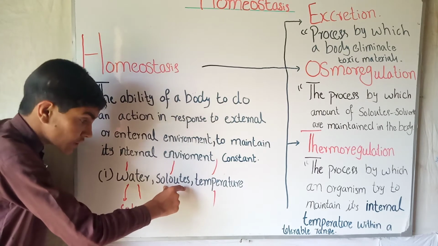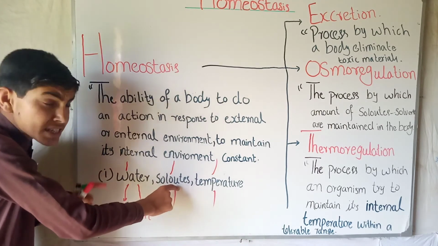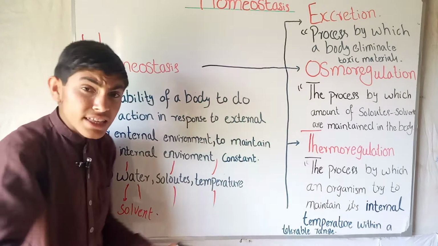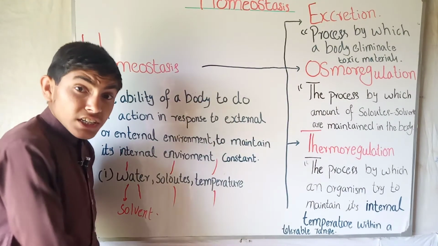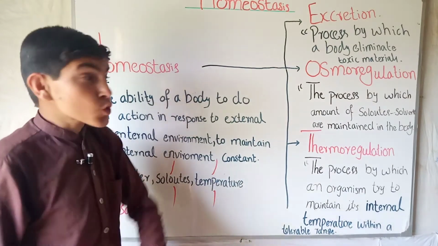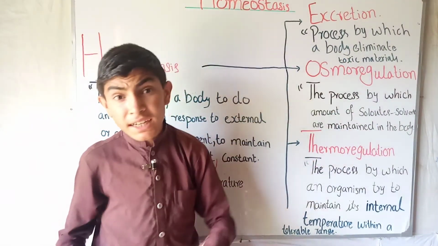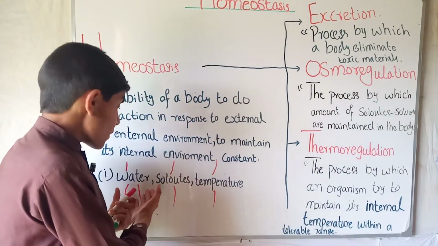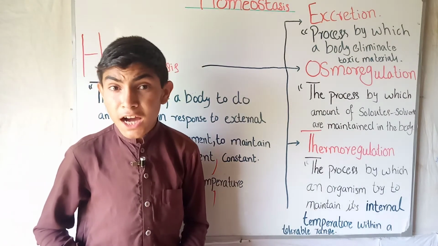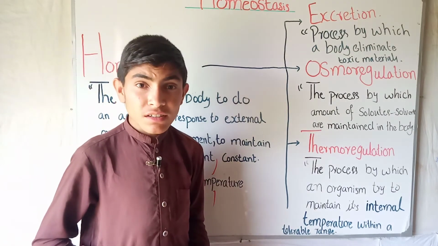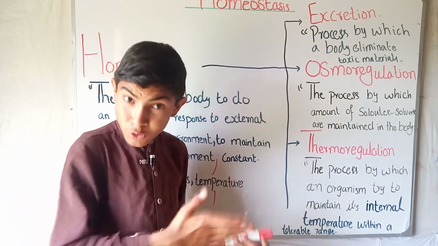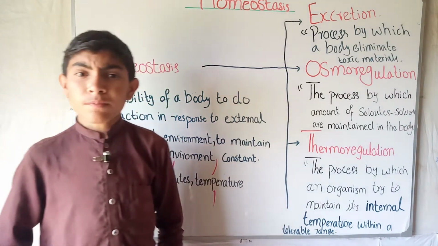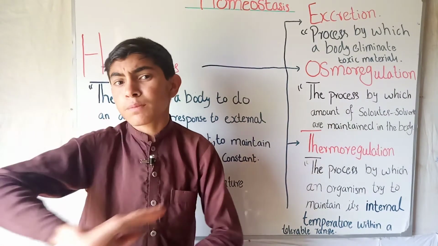The toxic material, through the blood vessels to the kidney, and then the kidney produces more urine from them and excretes them outside. So the osmoregulation process occurs because the amount of solutes is also decreased, and the water also decreased, because they are toxic, and now they are excreted outside of the body.